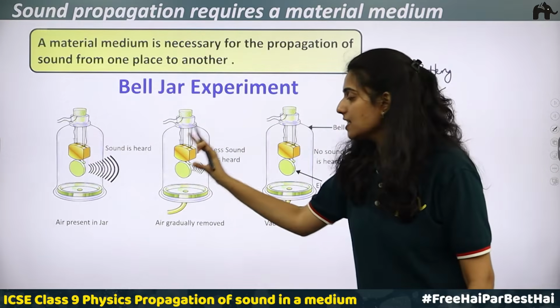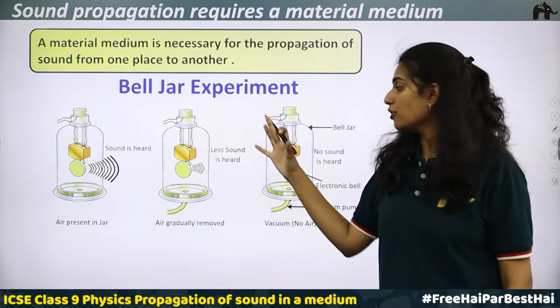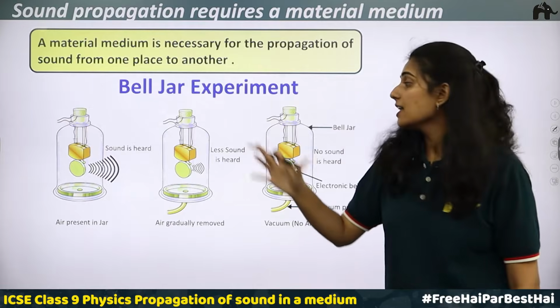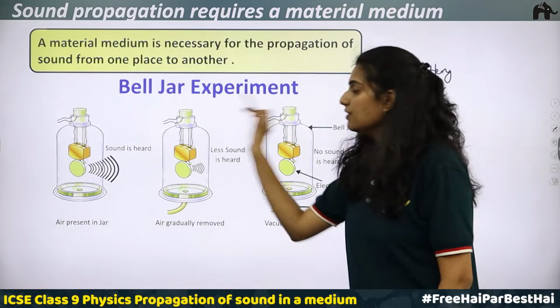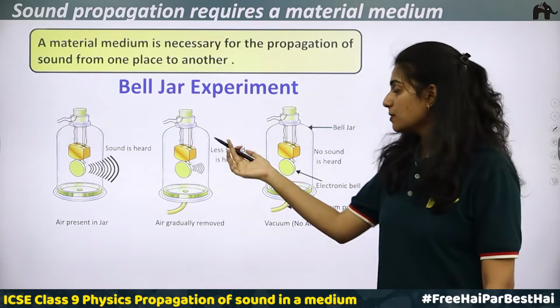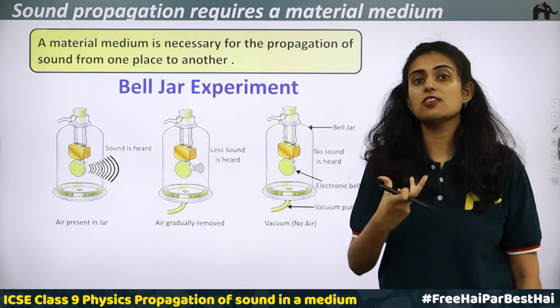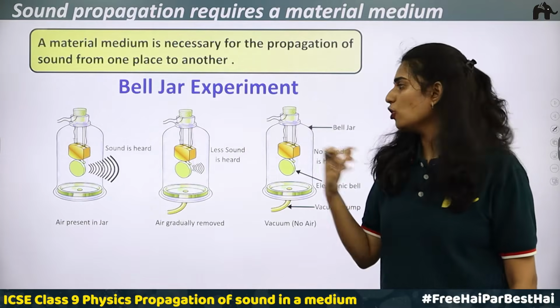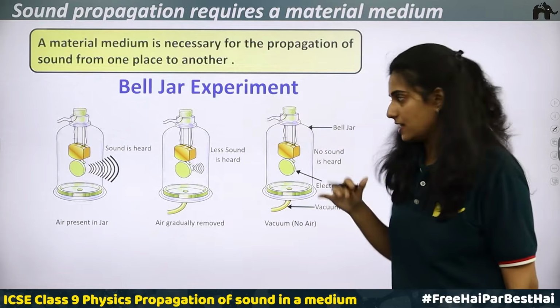Because the air inside is decreasing, therefore the vibrations produced will decrease. The vibration produced in the wall of the jar will decrease. In the surrounding air, the vibration produced will decrease, which means the vibration produced in the eardrum is decreasing and the sensation of hearing is decreasing. We won't be able to hear the sound that was heard before. The loudness has decreased.